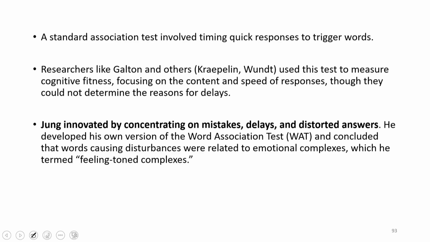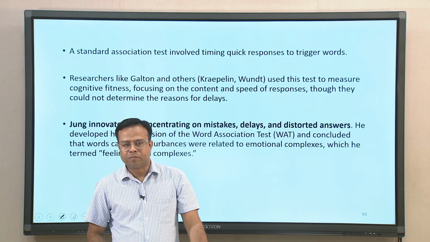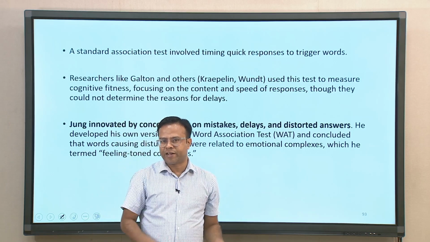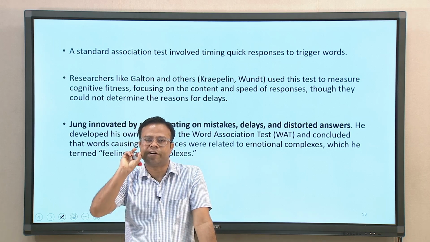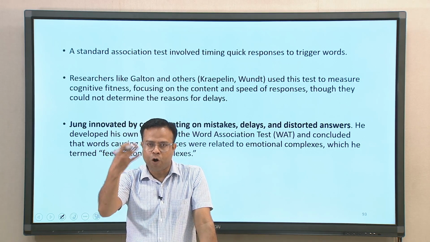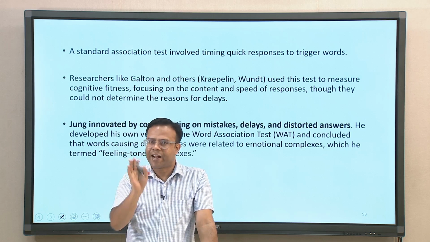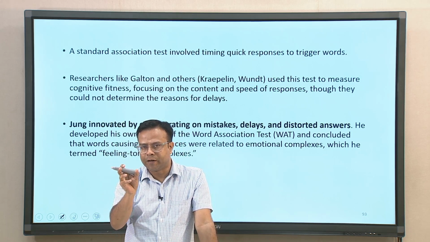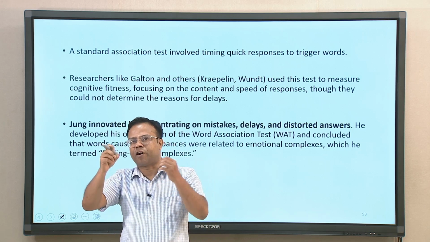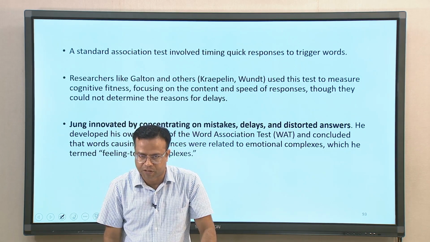Standard association tests involve timing quick responses to trigger words. Most of the earlier researchers like Galton and others used this test for understanding cognitive fitness, how quickly one can come up with a response. So, their idea was very different. However, Jung used this test for further understanding of the personality of the person.